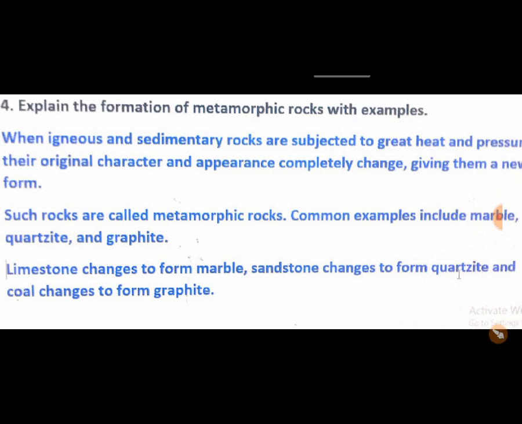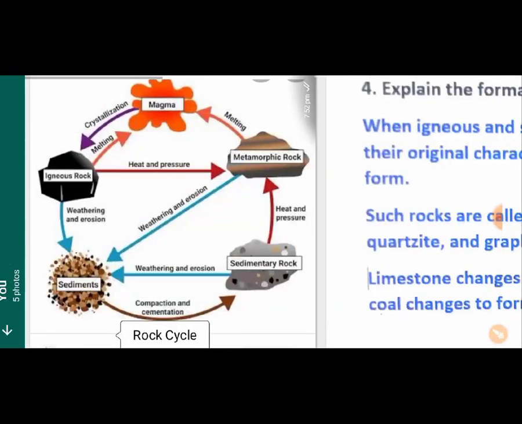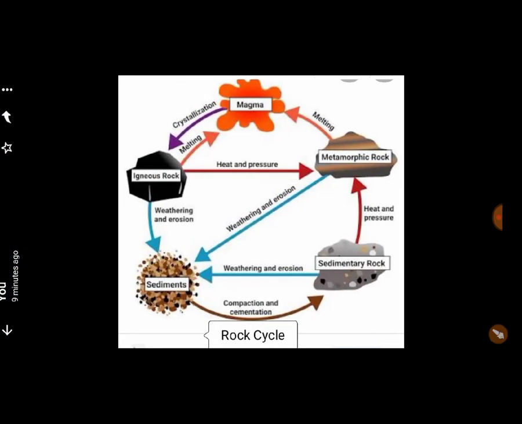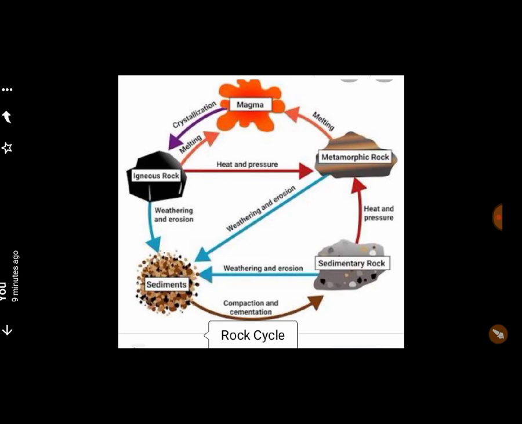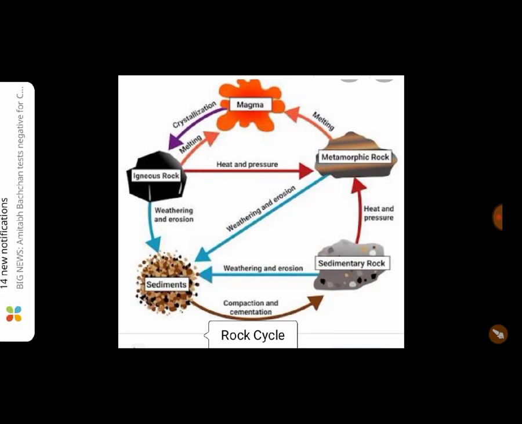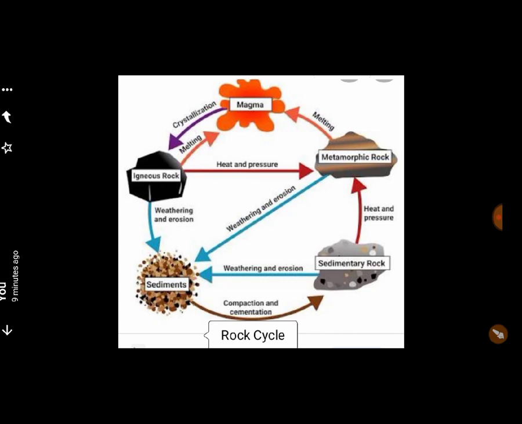Okay, now last question. What is the rock cycle? Okay, we can understand with the help of this chart, and it is given on page number 118. You can read that, and with the help of this flow chart, you can learn it. Okay, this is a cycle, rock cycle. It is a continuous process in which rocks change from one kind to another. Igneous rocks are also called the primary rocks. Can you see, children, the primary rocks? Yes, these are the primary rocks as they are formed first because of the cooling of magma.